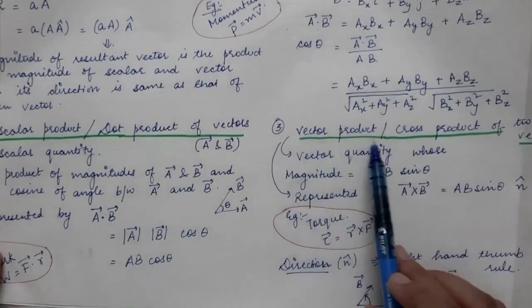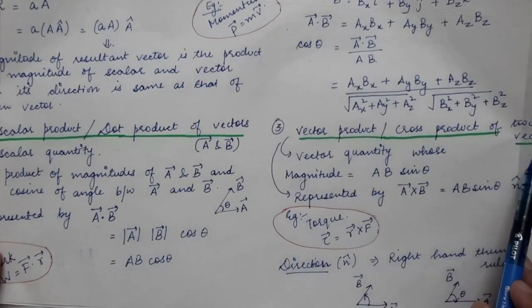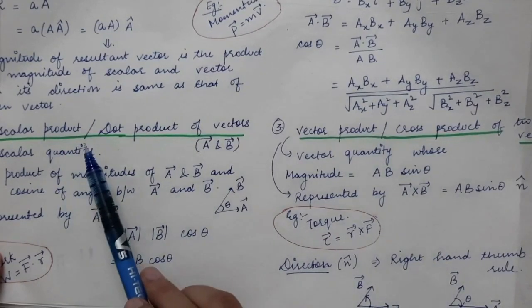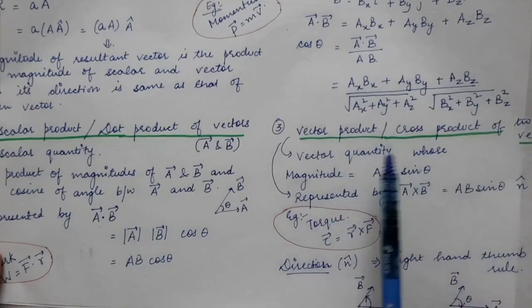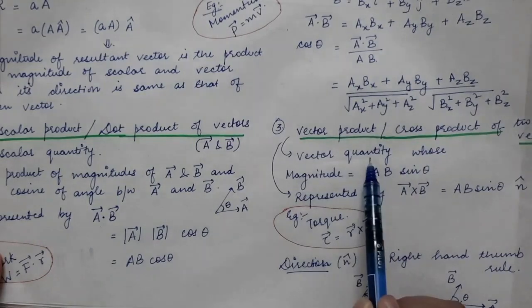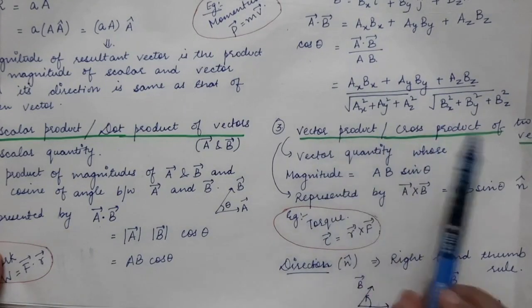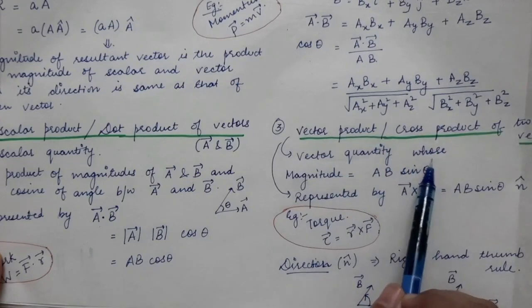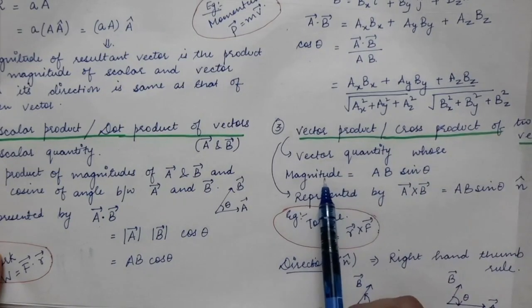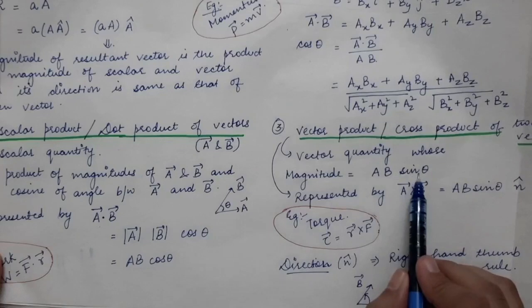Then we have the vector product, or the cross product, of two vectors. The scalar product is a scalar quantity, whereas the vector product between the two vectors is a vector quantity. So it will have a particular direction, and it will have a magnitude also. The magnitude is given by AB sin theta.